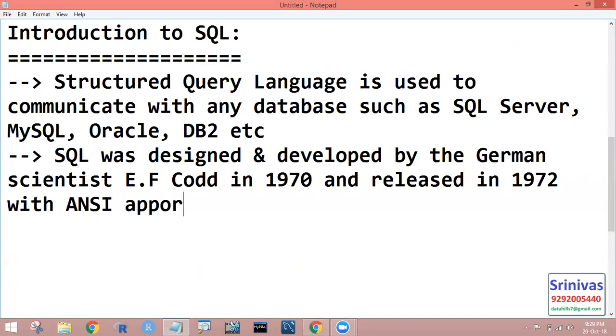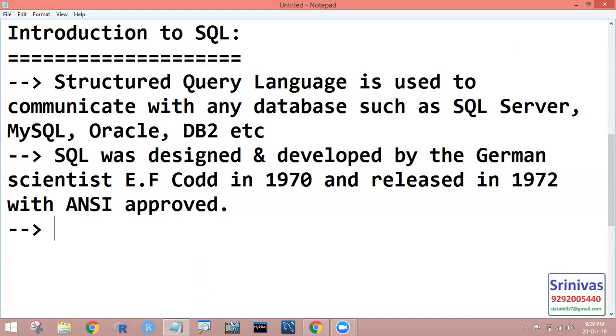ANSI is an institute. If any product is going to be released, first it has to be approved. After developing the product, they test it, and after getting permission, only then is the product released in the market. Similarly, E.F. Codd developed this in 1970, ANSI approved it in 1972, and then it was released. It took nearly 2 years to test SQL.